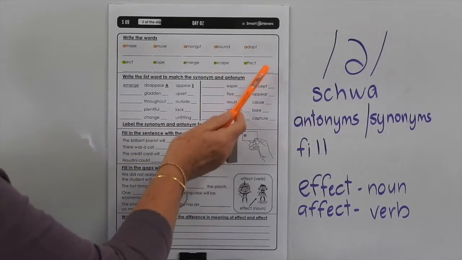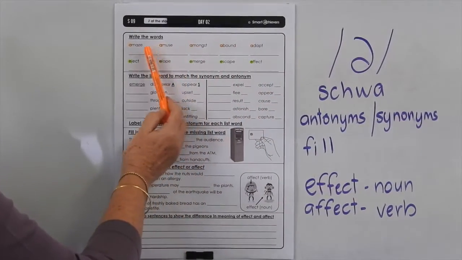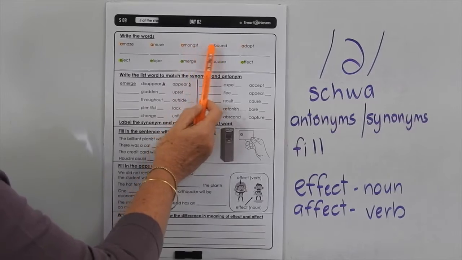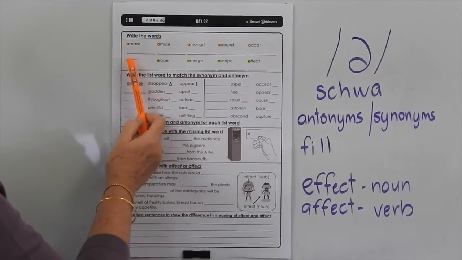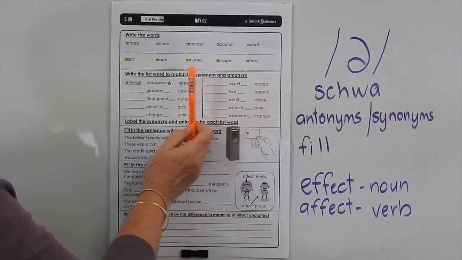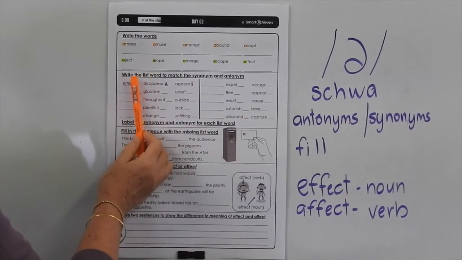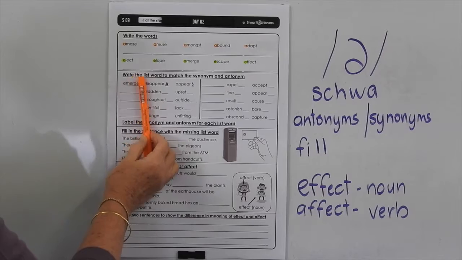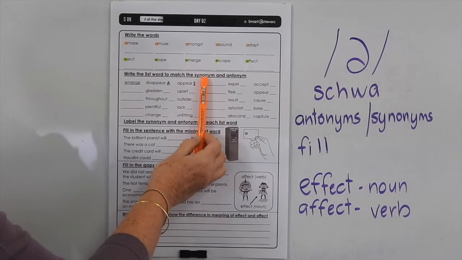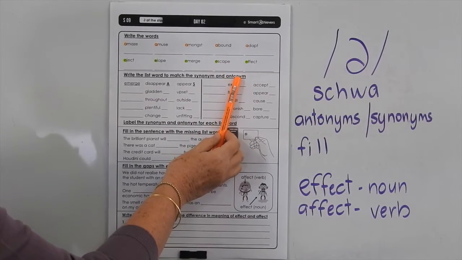In this list we're using the schwa sound at the start of the word, so we've got amaze, amuse, amongst, abound, adapt, eject, elope, emerge, escape, effect. Now if you come down to this section, we've got to write the list word to match the synonym and antonym. Synonyms mean the same and antonyms mean the opposite.